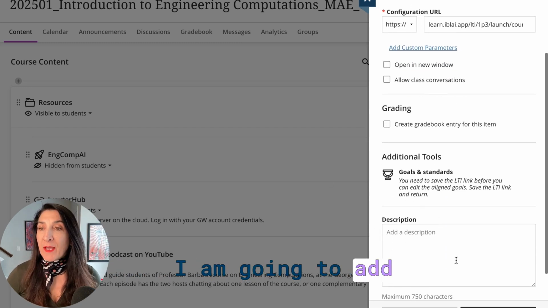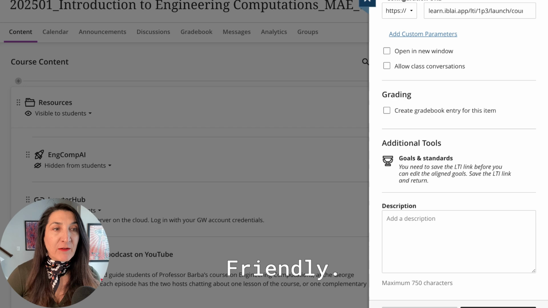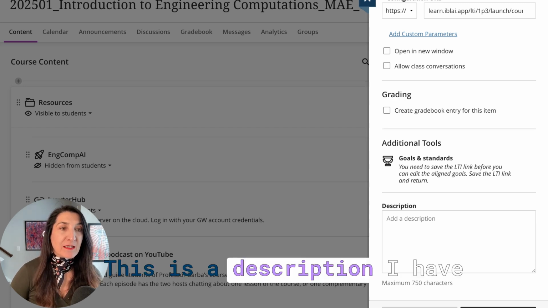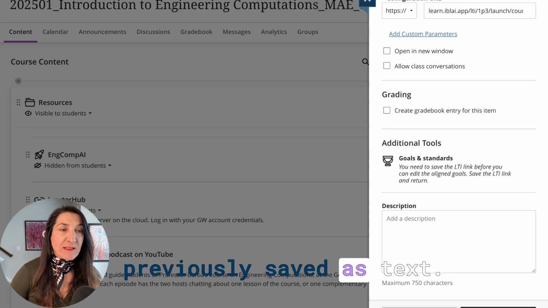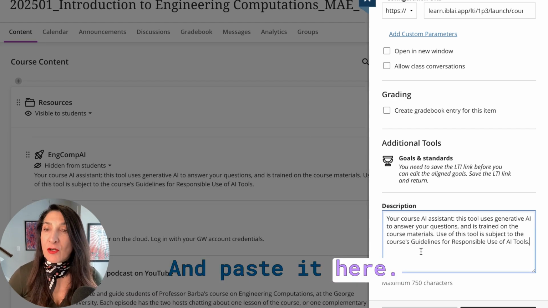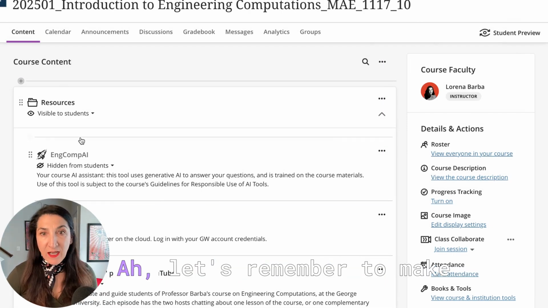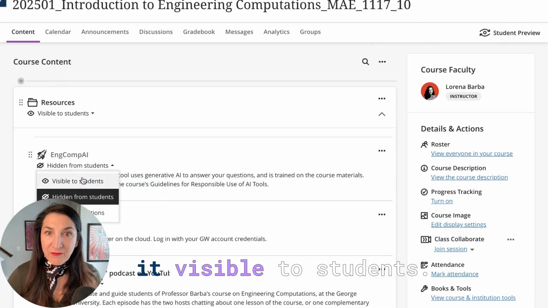I am going to add a short description here to make it more friendly. This is a description I have previously saved as text. So let me copy it and paste it here. Okay, now I'm going to click on save. And there it is. Let's remember to make it visible to students.